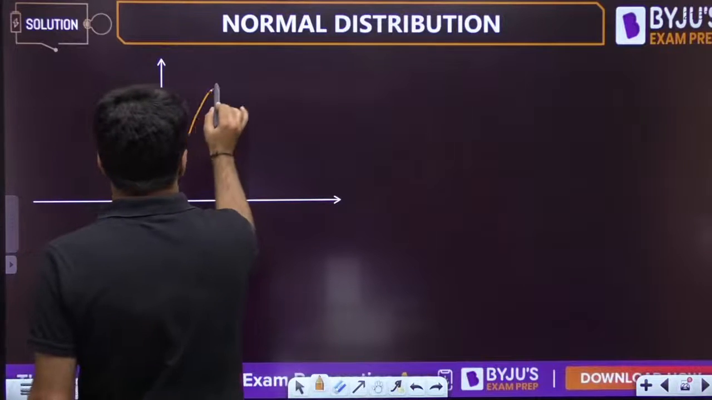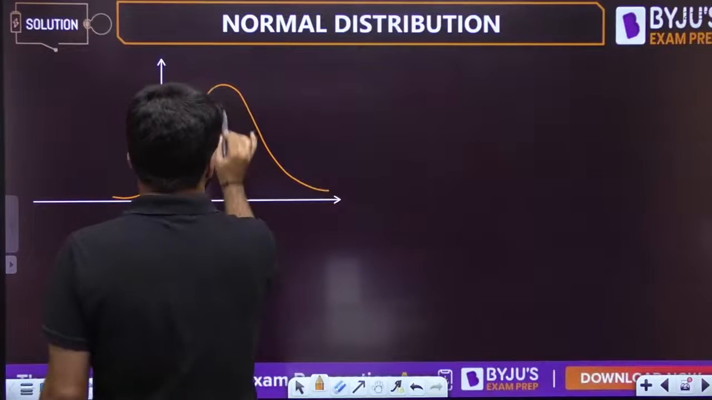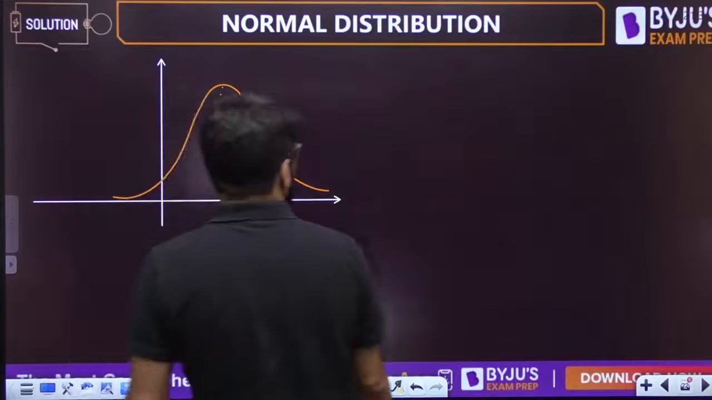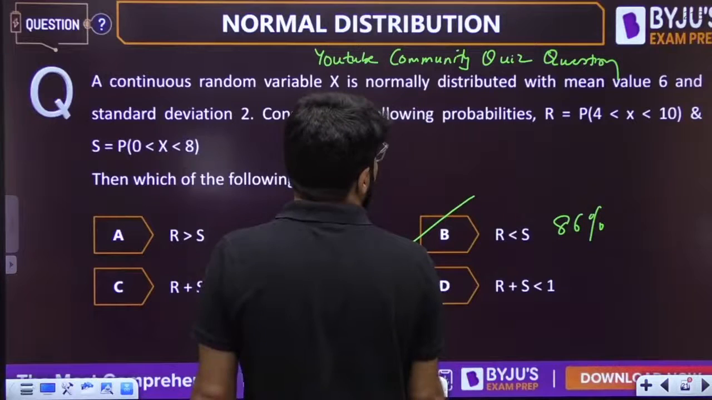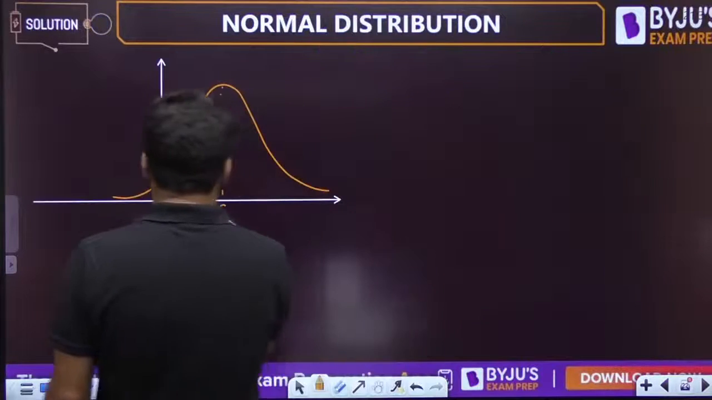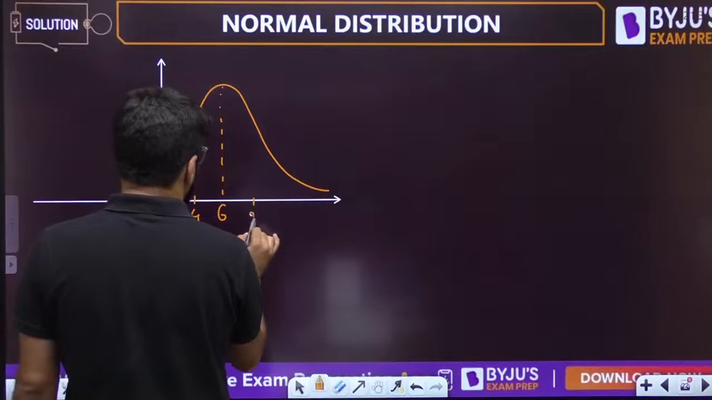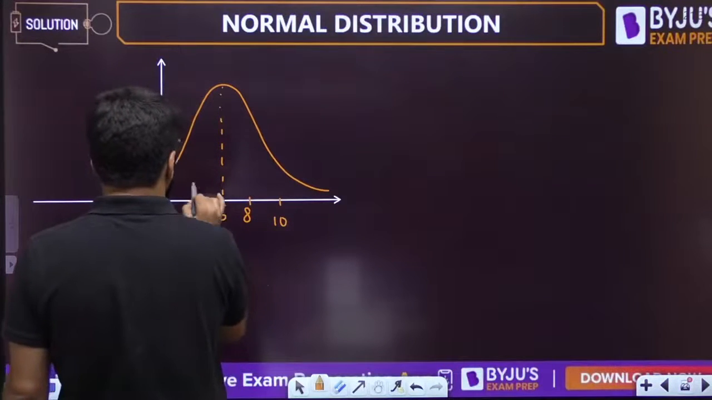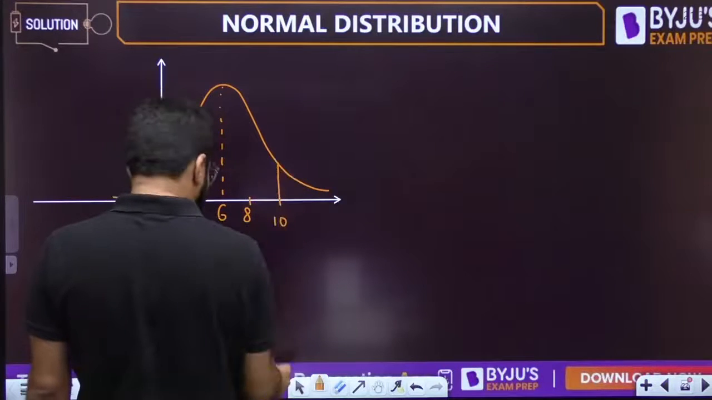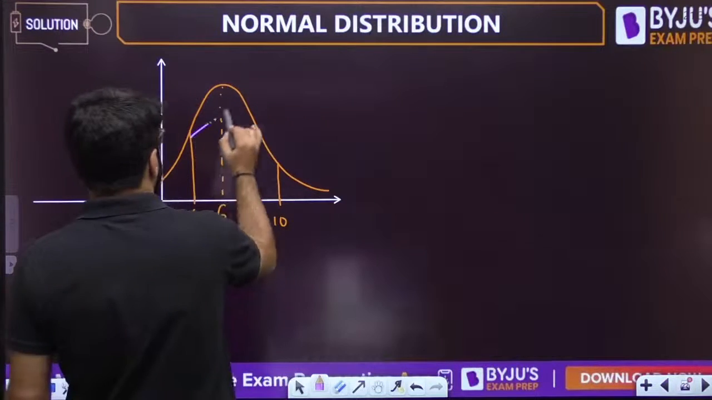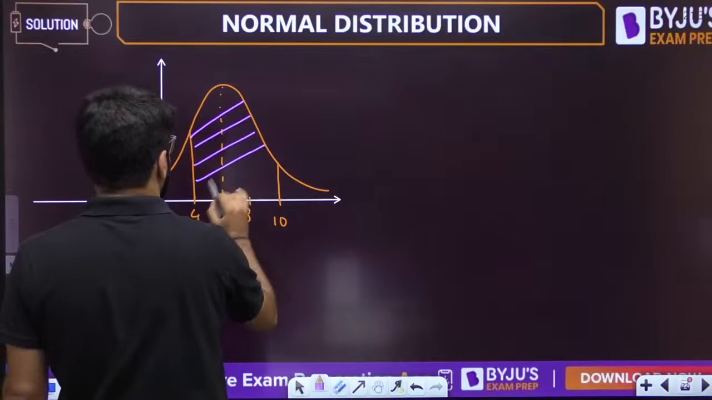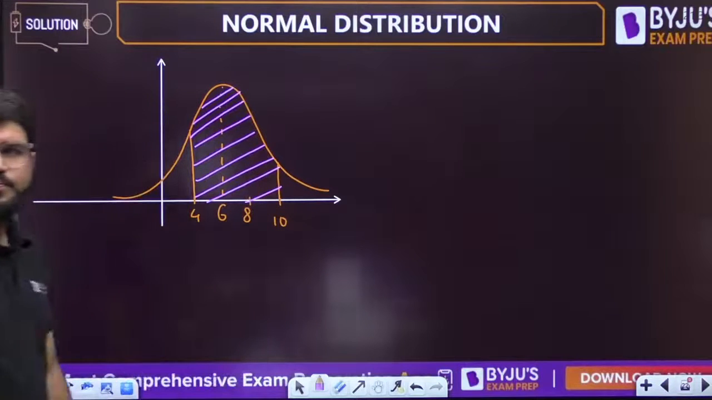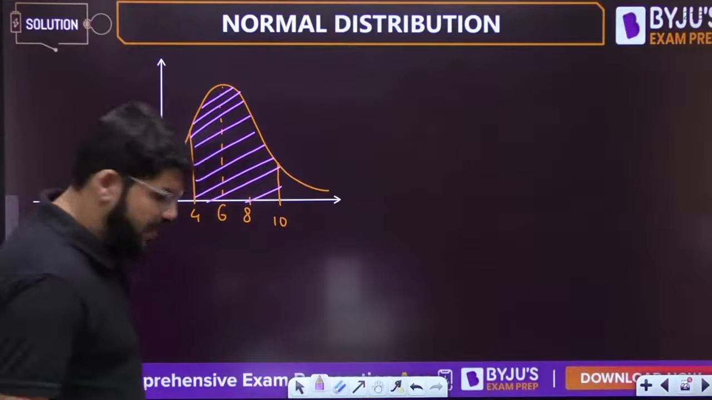Let me draw the bell-shaped curve first of all. The mean is 6. In the first case, I am looking for the probability that X is between 4 and 10, from 4 up to 10.